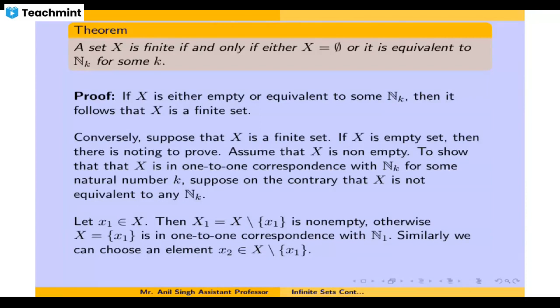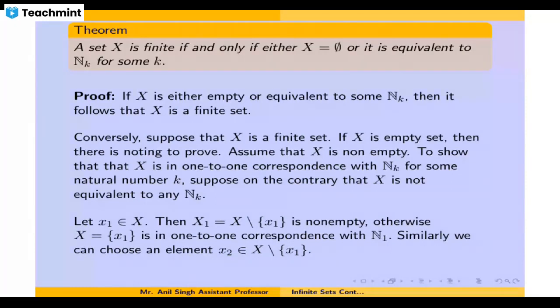So first you assume that X is either empty or equivalent to some set n sub k. If X is empty, then you very well know that the empty set by default is a finite set.